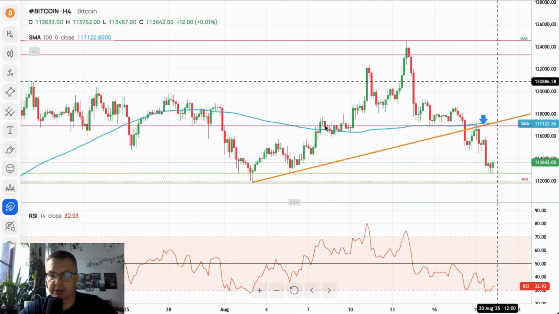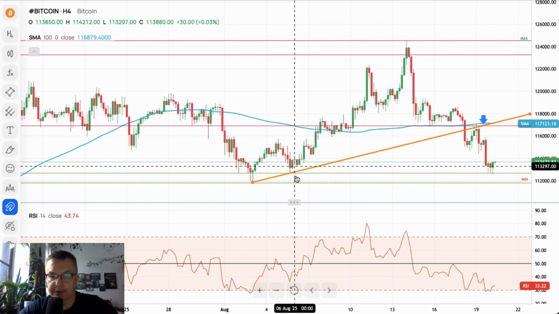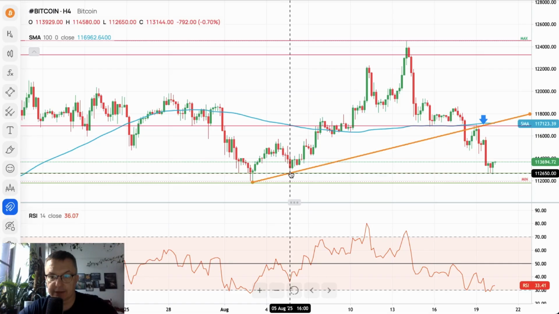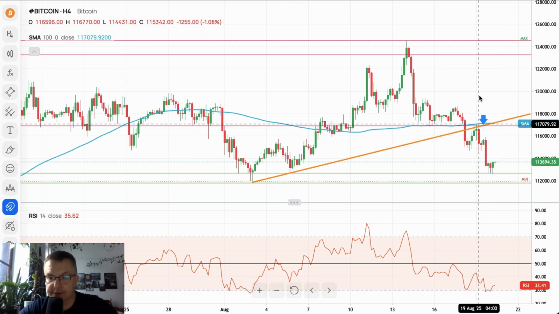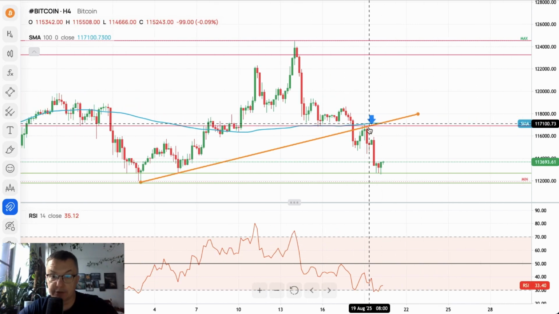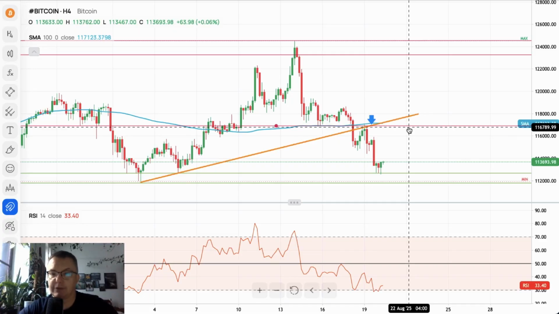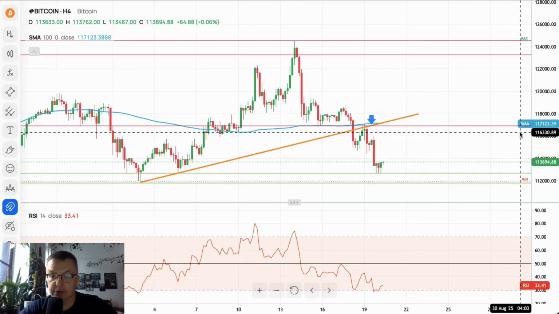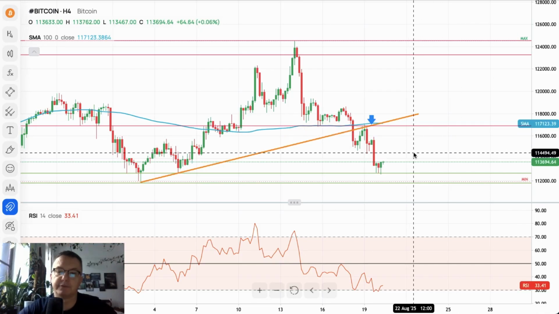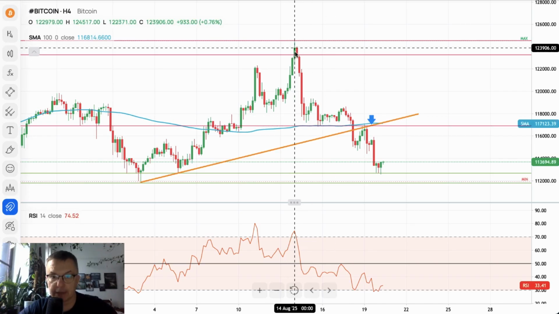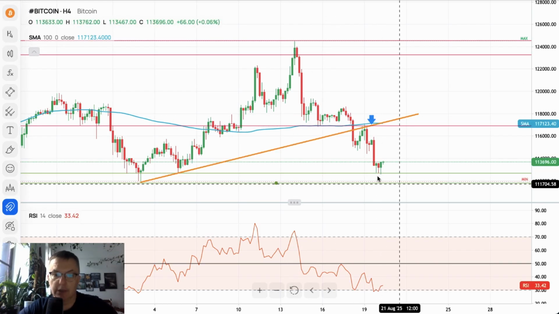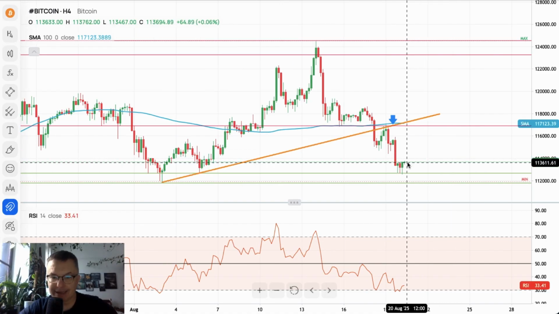What about the cryptocurrencies? What is Bitcoin doing? Well, finally, we have the test of the technical support at 112,650, and there is some kind of dip buying here as the market gets extremely oversold. Nevertheless, as long as we trade below the trend line and below this level here, which is 116,789, the outlook remains bearish, as we are trading below the 100 periods moving average as well. Quite strong rejection of the new high made on August 14th, so it looks like the bears are now temporarily in charge of the market.